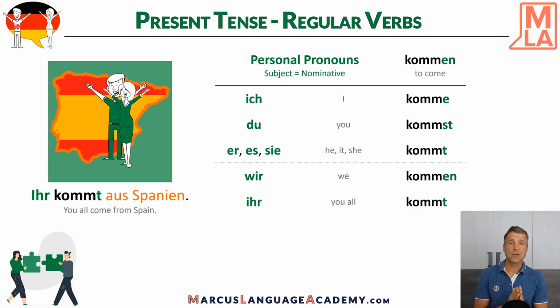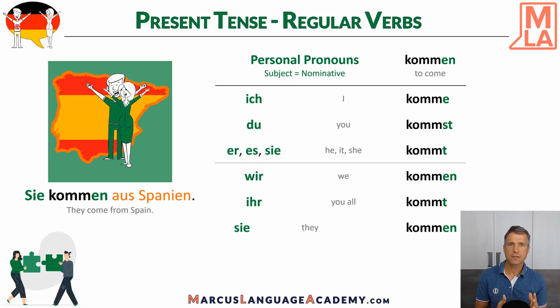When you want to say you, but you all, you guys, in German we use ihr. And the ending here is again a t. Ihr kommt. Ihr kommt aus Spanien. You all come from Spain. And then we have they. It's also sie, but here we add again en. Sie, sie kommen aus Spanien.